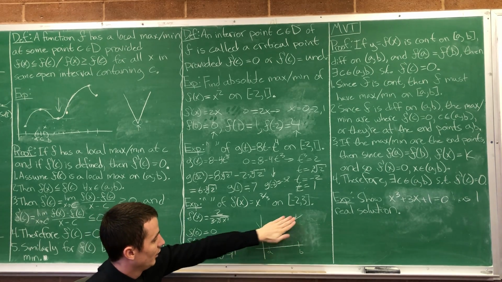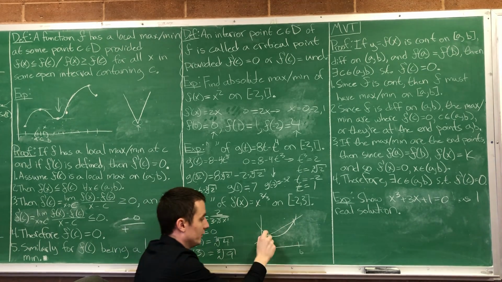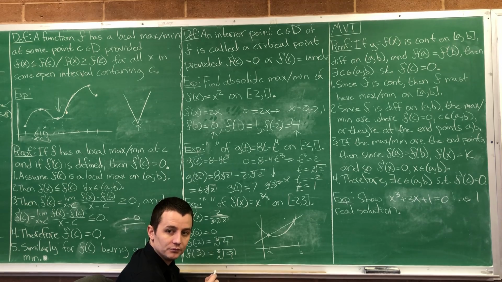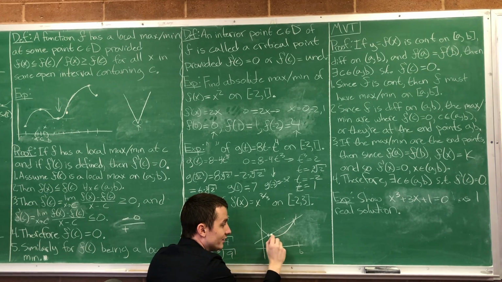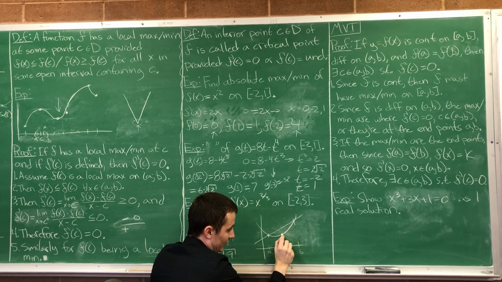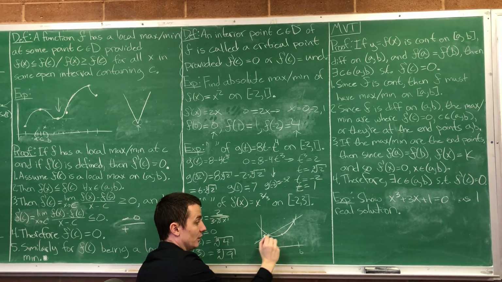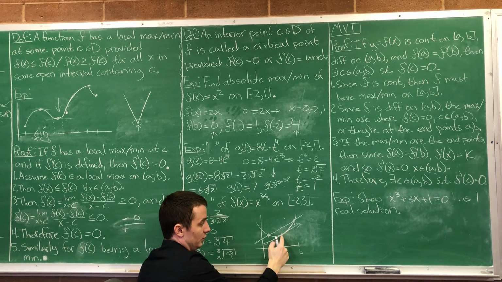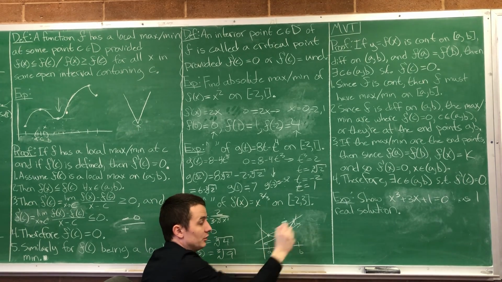So here is the line that goes through the points A and B. We have some continuous function defined on the closed interval AB, and now we have a line that goes through the points A and B. What does the mean value theorem say? It says that there must exist a point somewhere in between A and B, somewhere like right here, such that the slope at that point is equal to the slope of the line through these 2 points. So the tangent line at some point is parallel with the secant line through the 2 endpoints.